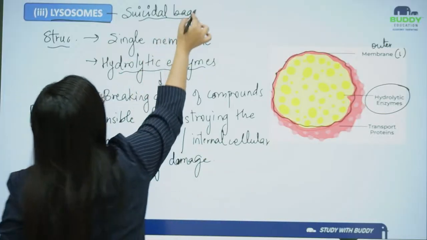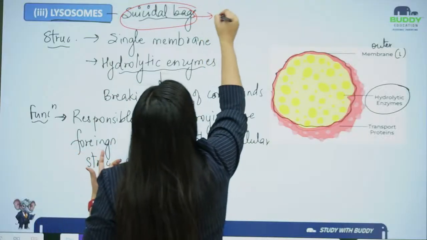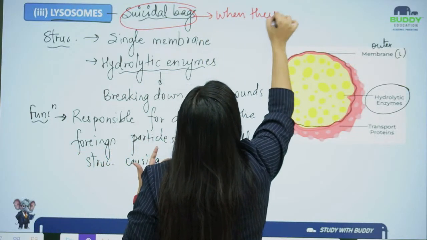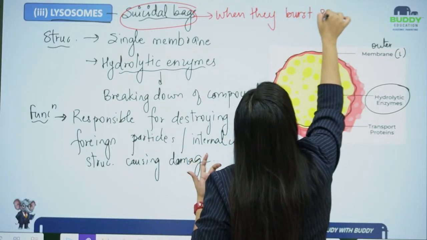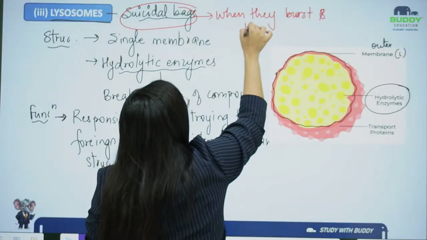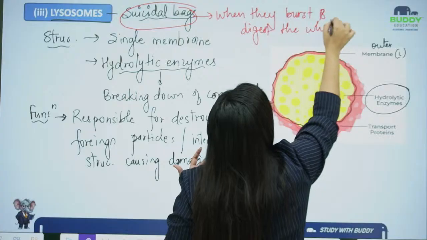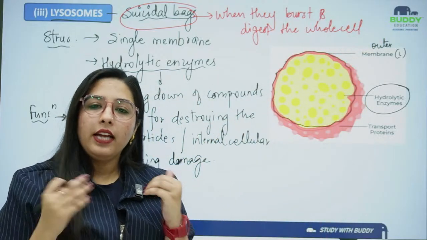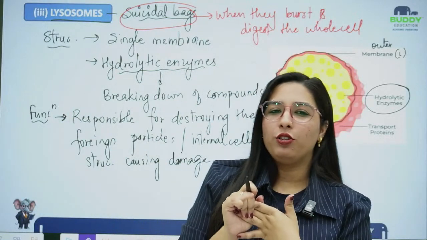Suicidal bags, because the moment they feel that they are destroying anything, they will burst and digest the whole cell. Why? The moment they get to know that they are the one who is causing the problem. But this is the same for life also, students.